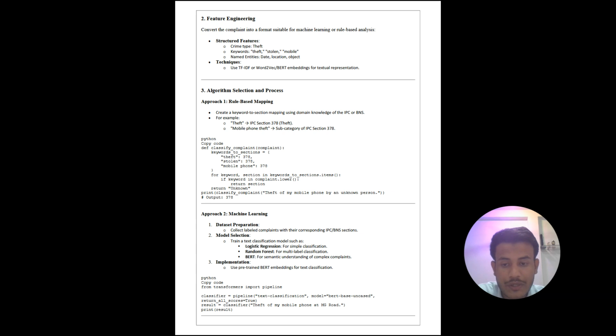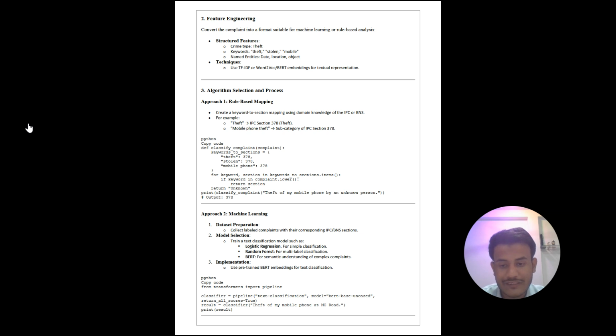First is dataset preparation. Collect data and label complaints with their corresponding IPC BNS sections. Second is model selection. Train a text classification model such as logistic regression for simple classification, random forest for multi-label classification, and BERT for semantic understanding of complex complaints. Implementation: use pretrained BERT embeddings for text classification. Here is a simple Python code snippet.